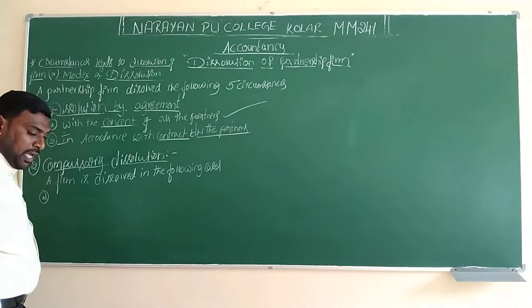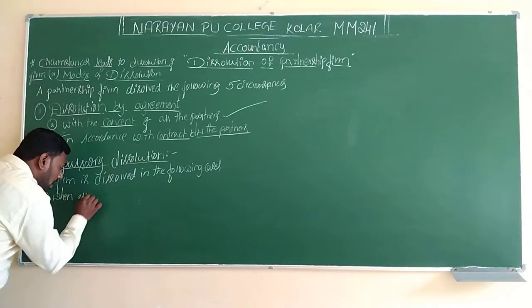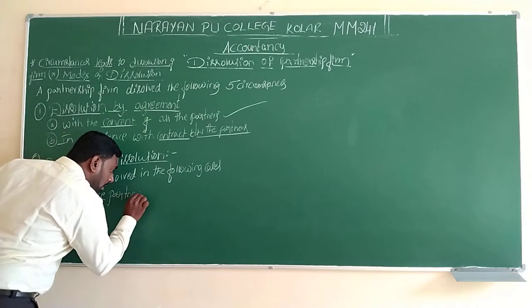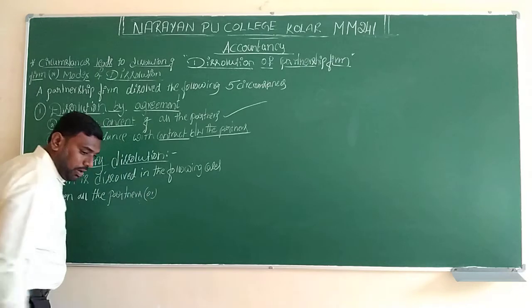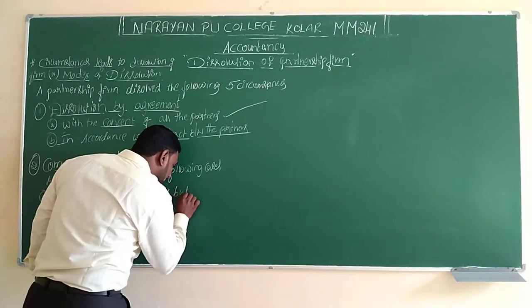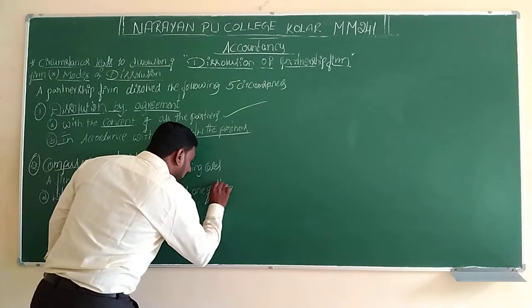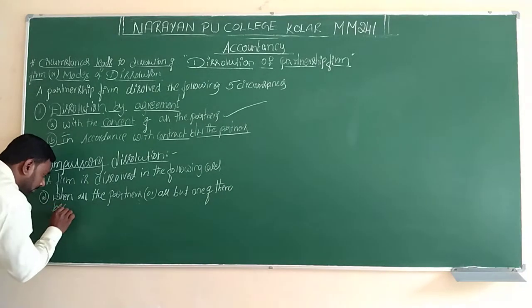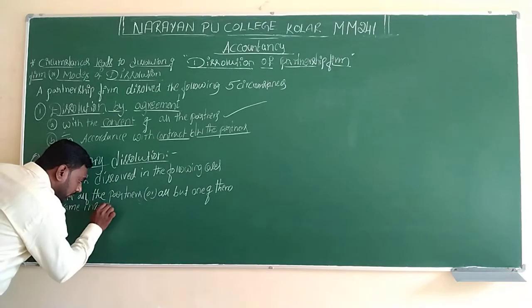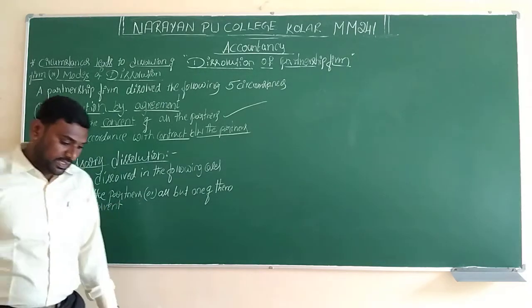So the first point is when all the partners, or all but one of them, became insolvent. This is the first condition.